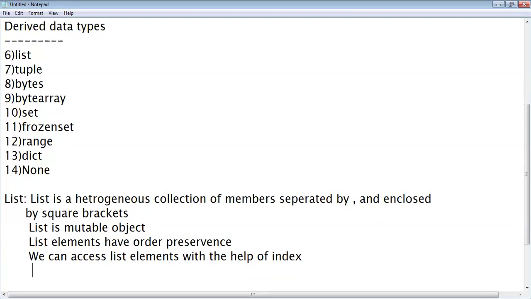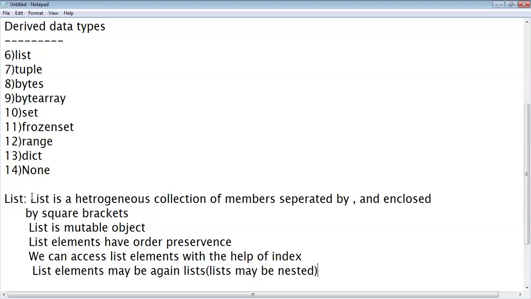And one more thing, list elements may be again lists, or lists may be nested. Okay, these are the rules we have to follow while defining a list.